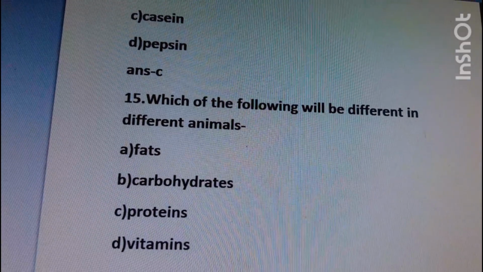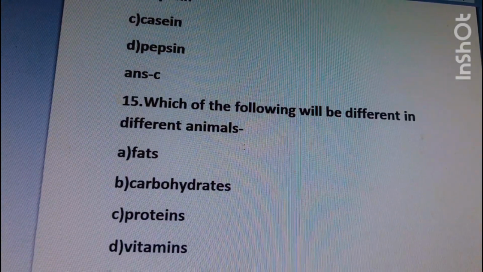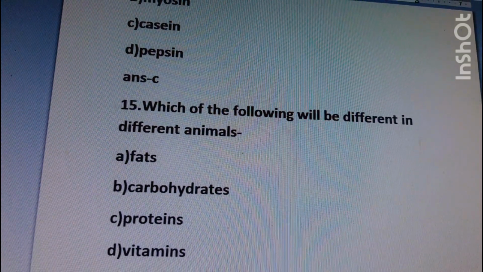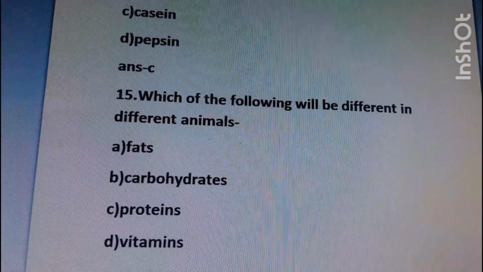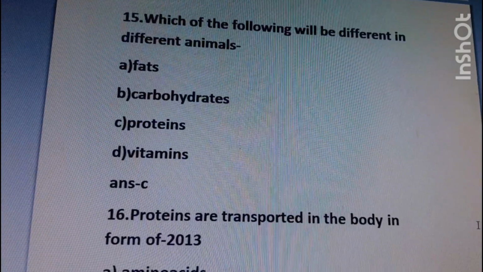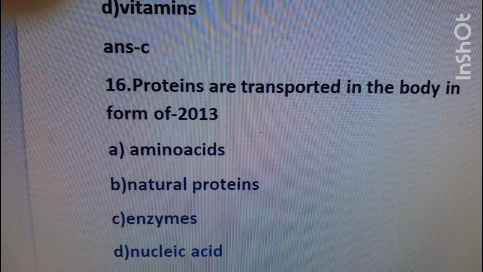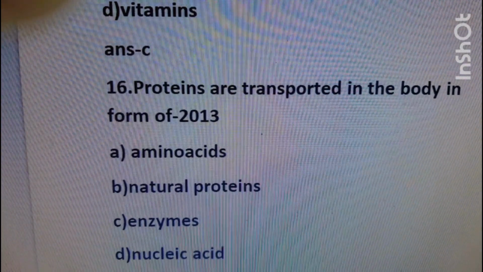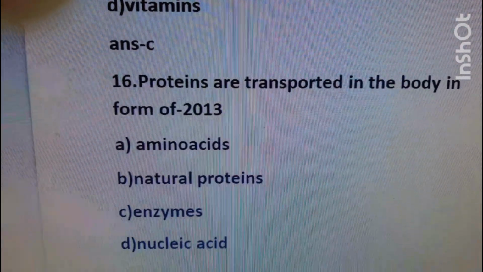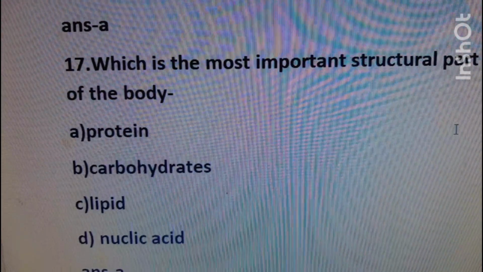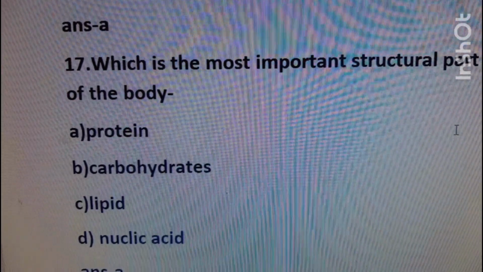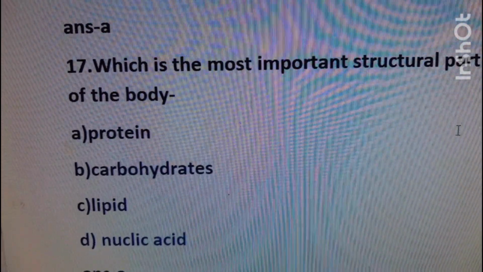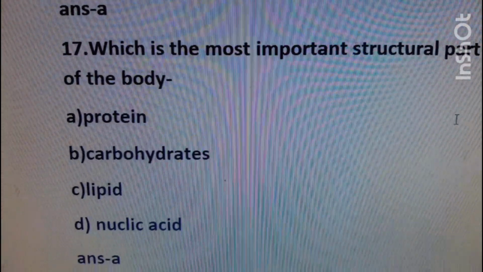Question number 15: which of the following will be different in different animals? Options are fats, carbohydrates, proteins, vitamins. The right answer is proteins. Number 16: proteins are transported in the body in the form of? Amino acids, natural protein, enzyme, nucleic acid. The right answer is amino acid. Question number 17: which is the most important structural part of the body? Protein, carbohydrate, lipid, nucleic acid. And the right answer is option A, protein.